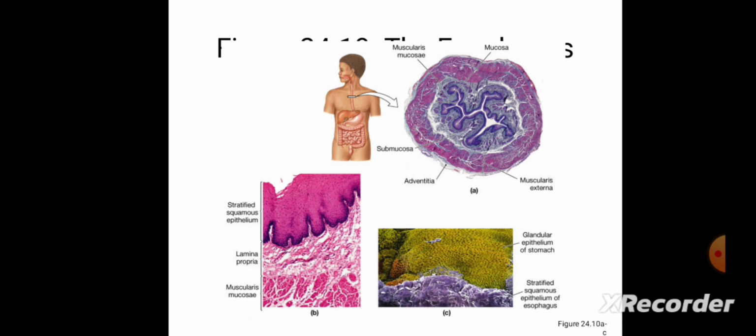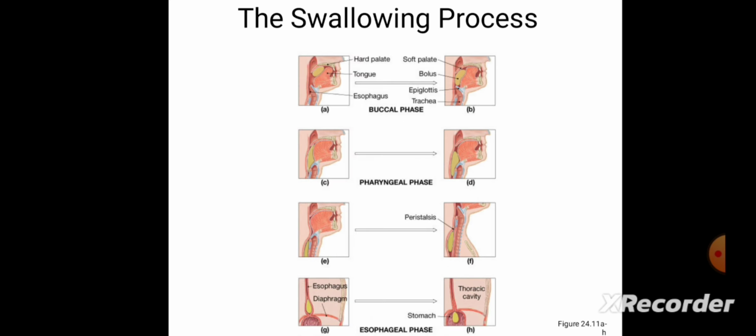Clear? If you look up here, the alimentary canal is divided into 4 layers. The first layer is the serosa, then the muscularis, then the submucosa, and finally the last layer, the mucosa. So these are the 4 layers of your alimentary canal.